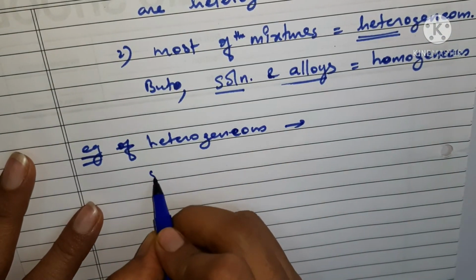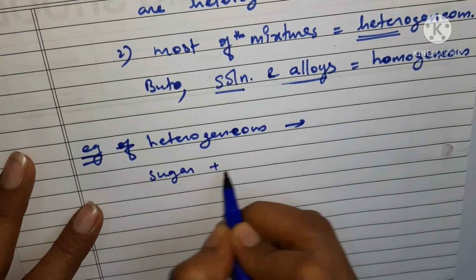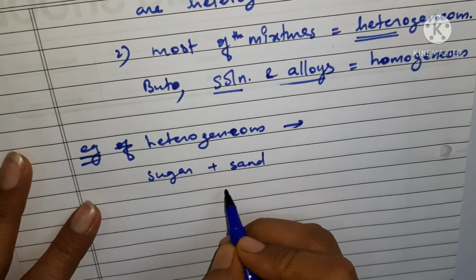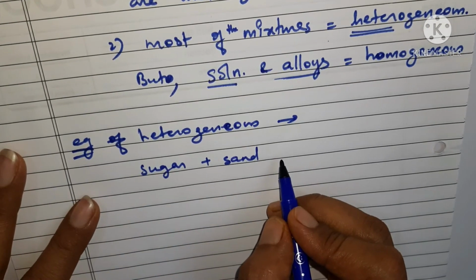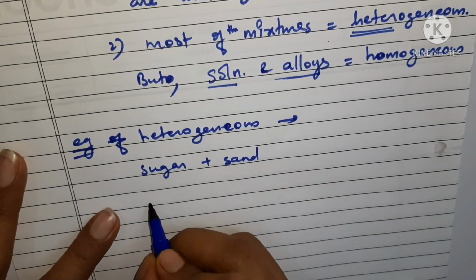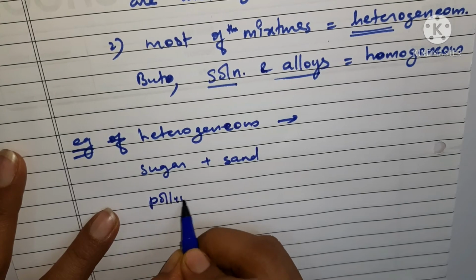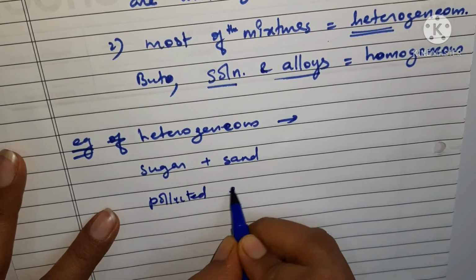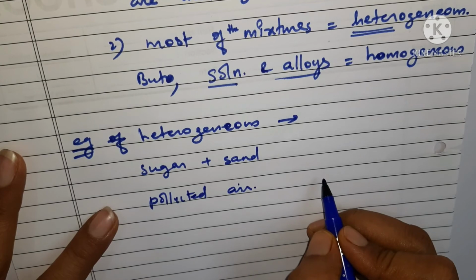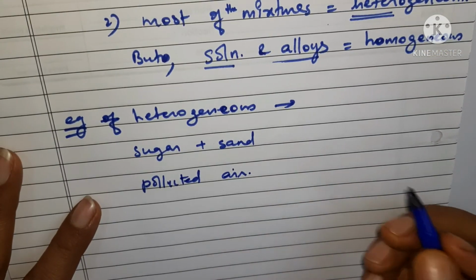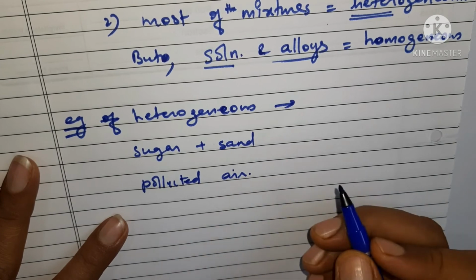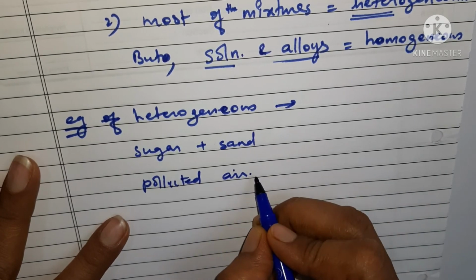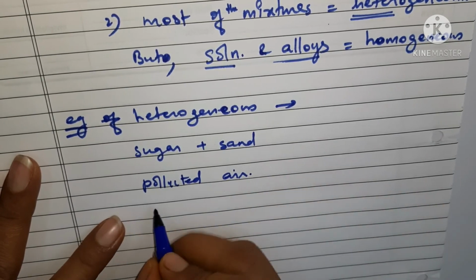For example, sugar: if you add sugar to sand, you will get a heterogeneous mixture. Then polluted air. You can see polluted air has many suspended particles in it, so polluted air is also a heterogeneous mixture.